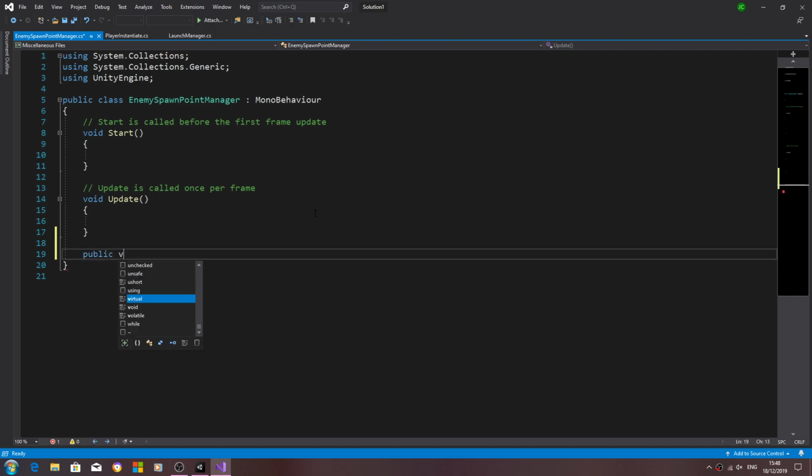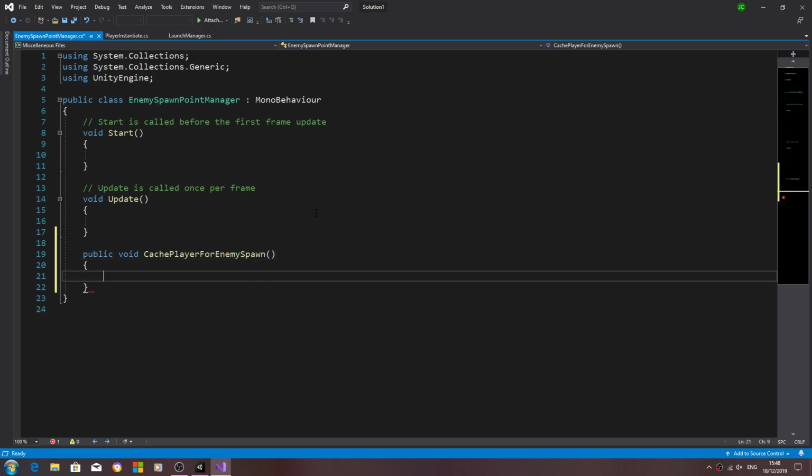Let's make it a public void, and we'll have a naming convention. Let's say cache player for enemy spawn. Open and close brackets, we'll open and close again. And we'll just save that off.